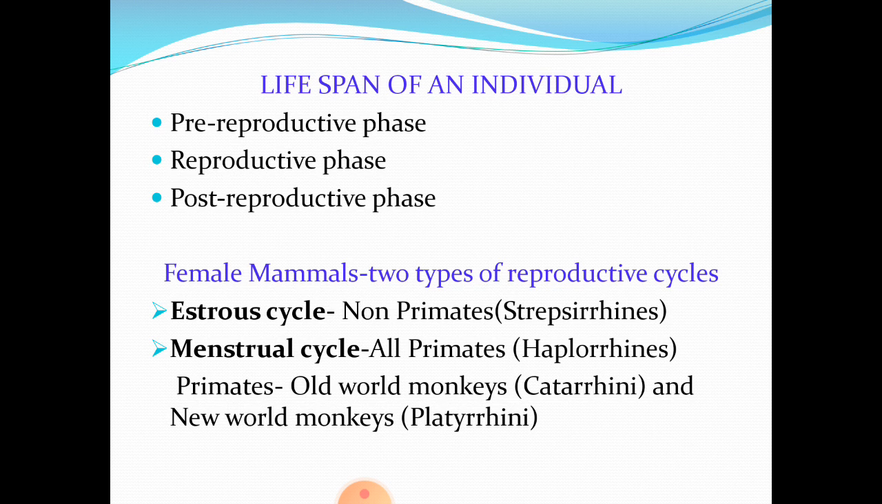Class Mammalia can be broadly divided into non-primates and primates. All non-primates have been put under strepsirrhines and all primates have been put under haplorhines. Further, primates are divided into Old World monkeys and New World monkeys. Old World monkeys like us come under Catarrhinae and New World monkeys are put under Platyrrhinae.